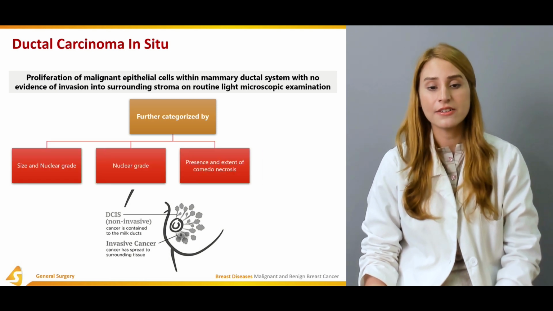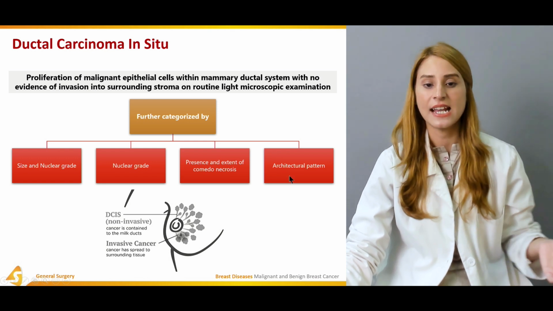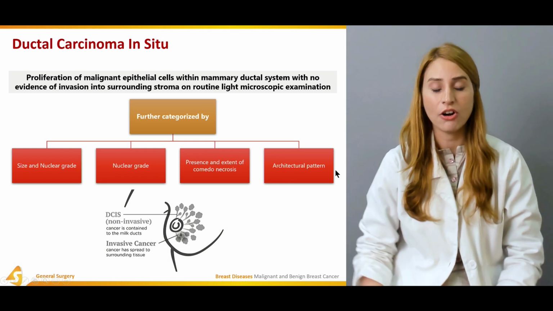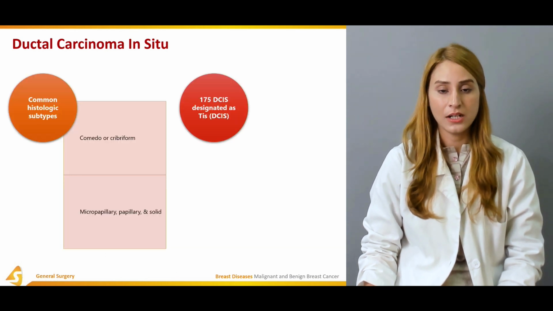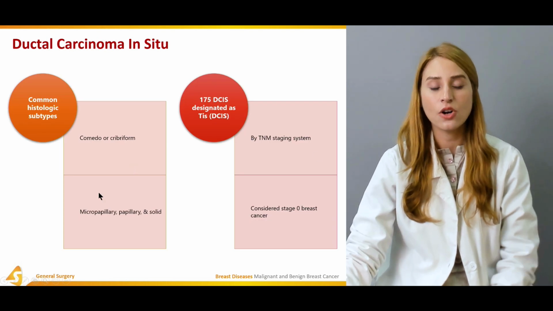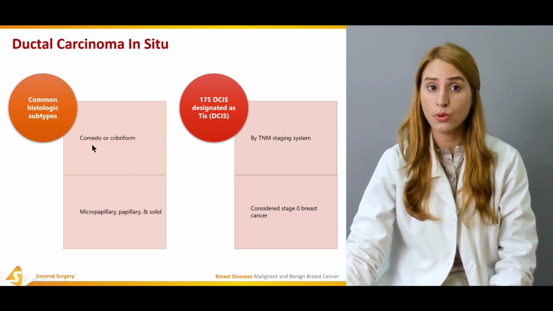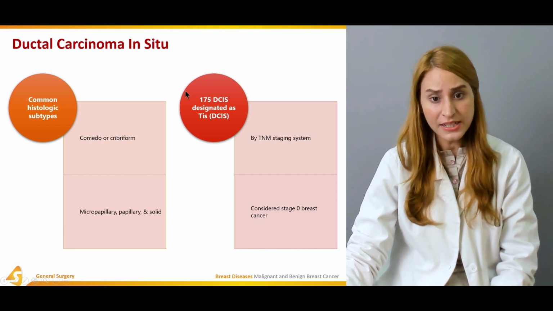They are further categorized by size and nuclear grade. Then you have nuclear grade, presence and extent of comedo-necrosis, and architectural pattern. We're going to talk about the common histological subtypes, which are comedo, cribriform, micropapillary, papillary, and solid.